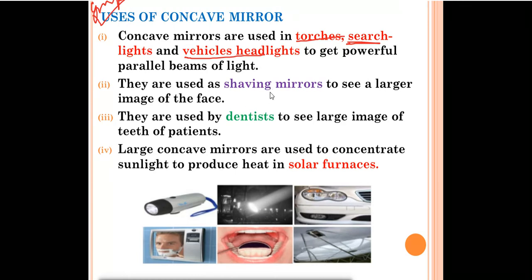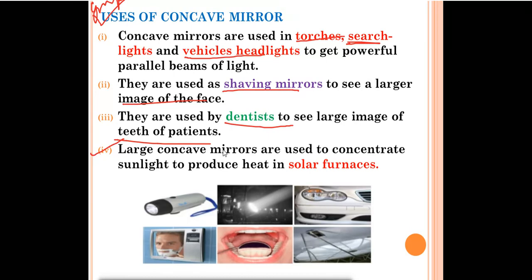Second, they are used as shaving mirrors to see a large image of the face. In our house also it is used as a shaving mirror. They are used by the dentist. When you went to the dentist, the dentist was using a concave mirror to see a large image of the patient's teeth.